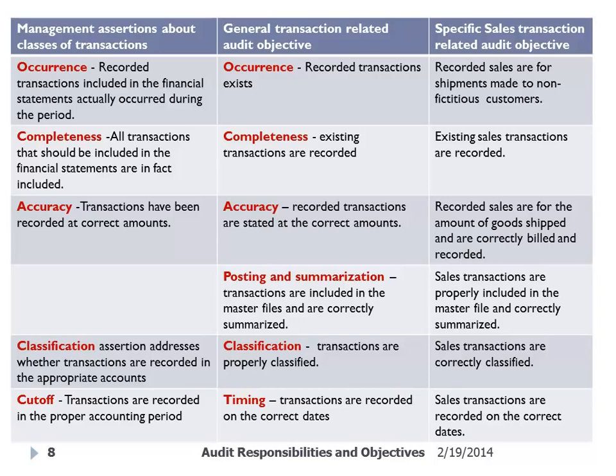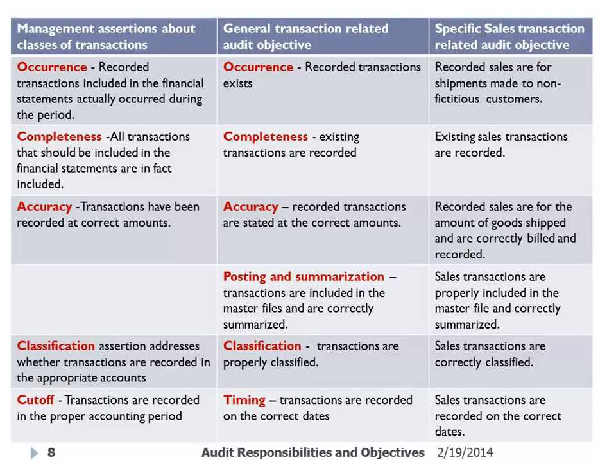If you think back to your financial accounting, one of the things you would look for to determine that the sale is a valid sale and should be recorded in the current period is that they actually shipped the goods. FOB shipping point, right? So the ownership of the goods transfers to the customer when it's shipped. That's why shipping is a good indication that the sale actually occurred. So the auditor is going to look for evidence that the shipment occurred.